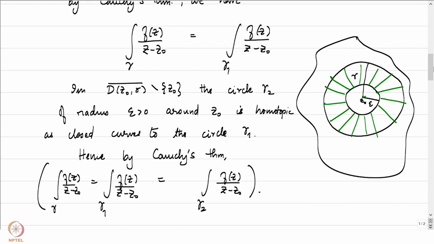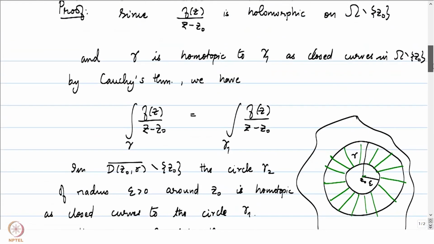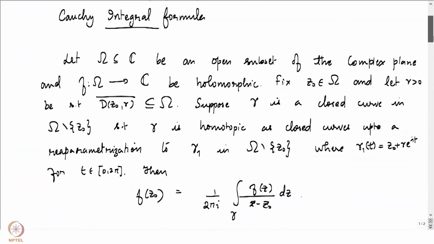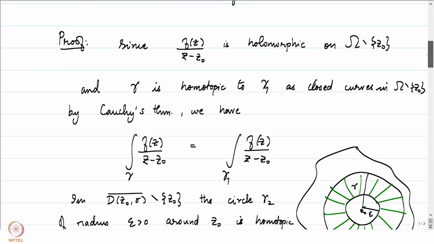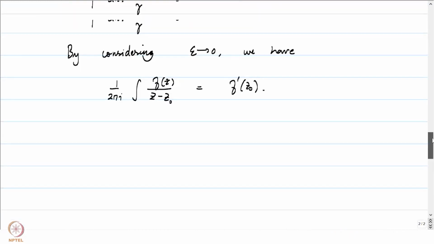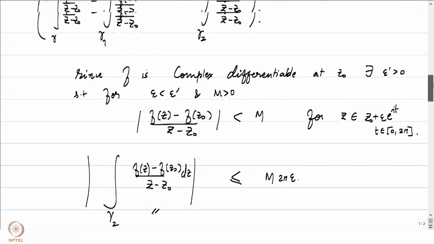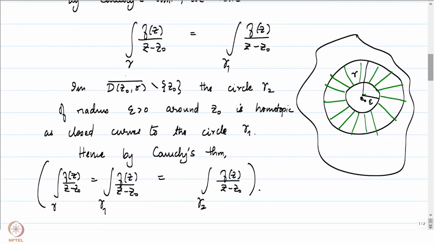One thing we should keep in mind is that we have used the fact that f is holomorphic on various domains at various points of time. Even though we started off with f being holomorphic on omega, at places where it mattered, we have considered f of z by z minus z naught, which is holomorphic on omega minus z naught. Cauchy's theorem here was applied to f of z by z minus z naught rather than to the function f of z itself.